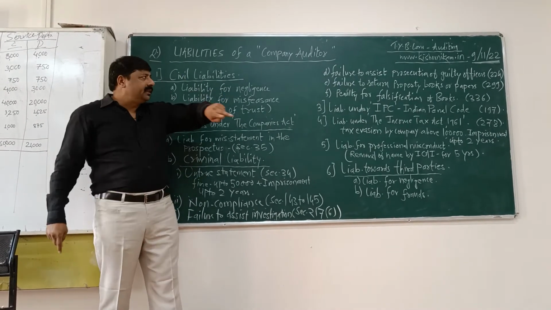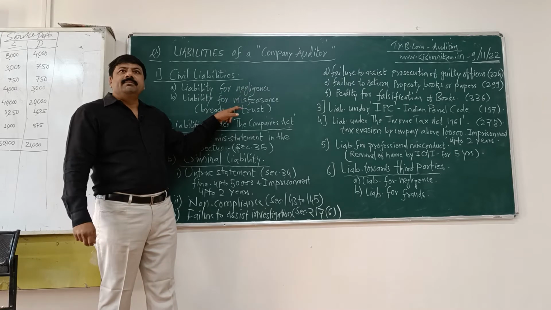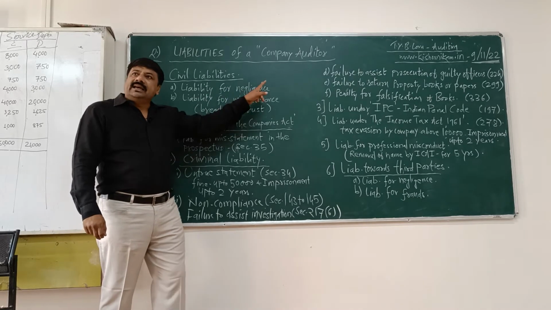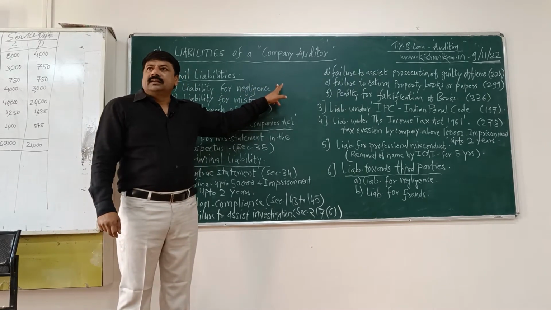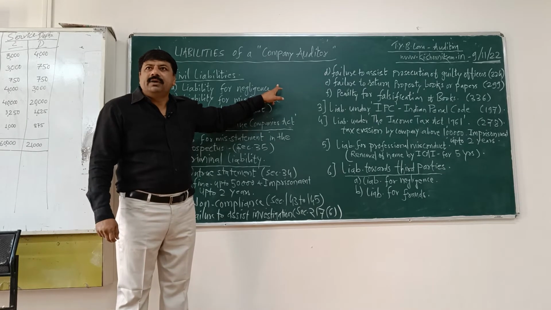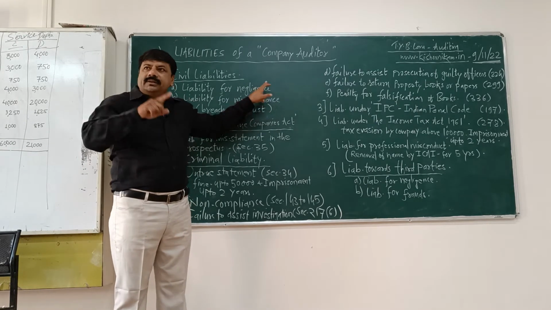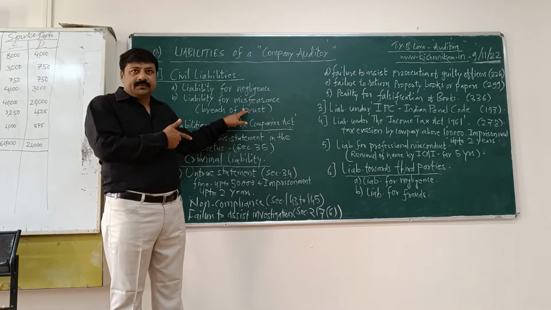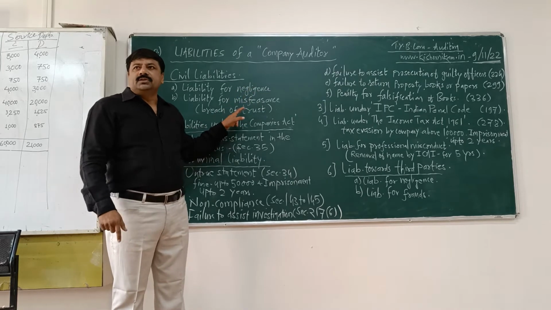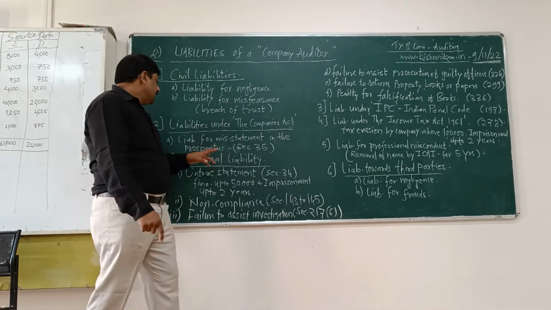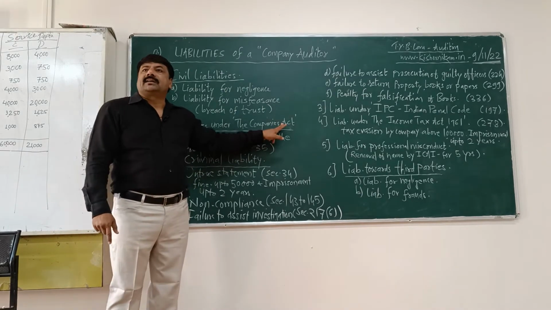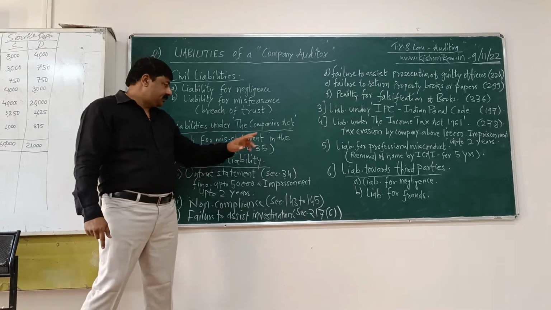There is a difference between these two terms, negligence and misfeasance. Negligence may be through oversight. It may not be willful, but misfeasance may be willful. This is the difference between these two. Okay? Then liabilities under the Companies Act, Amendment Act 2013.